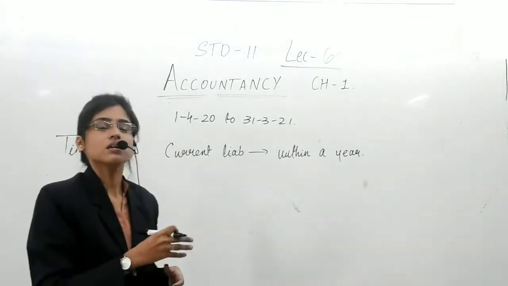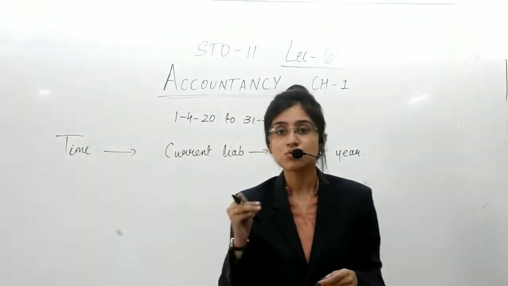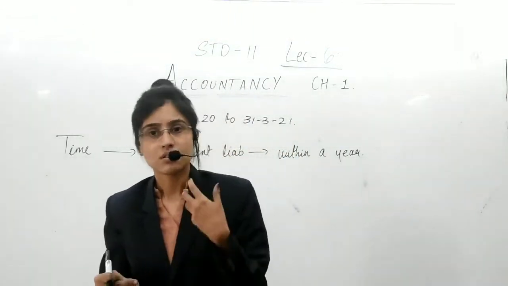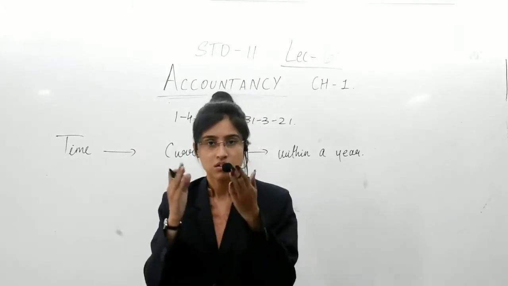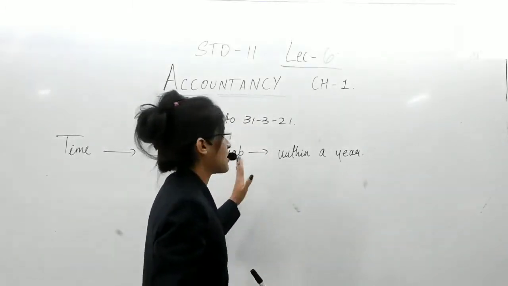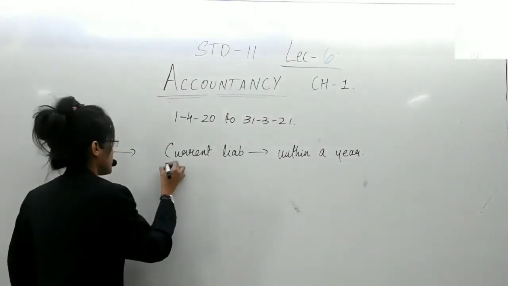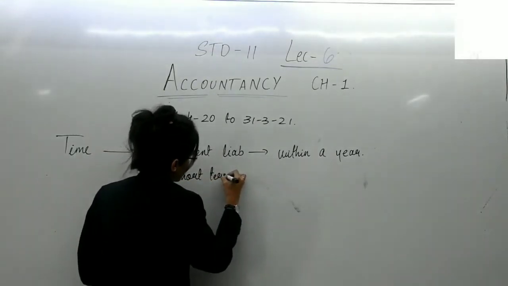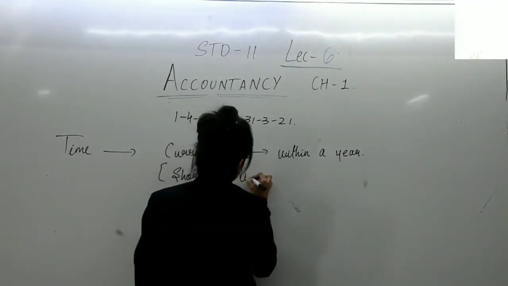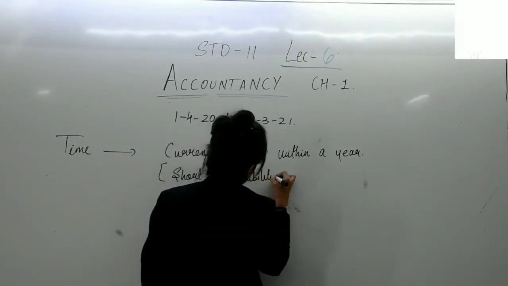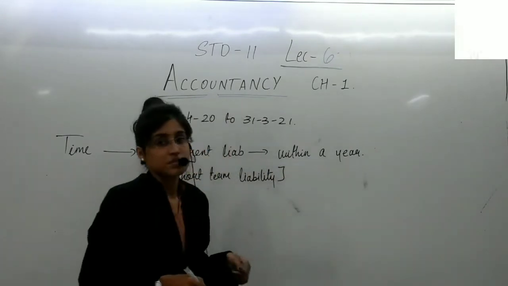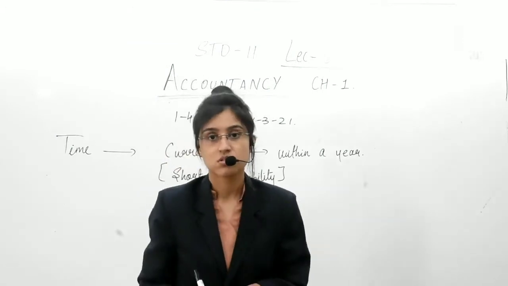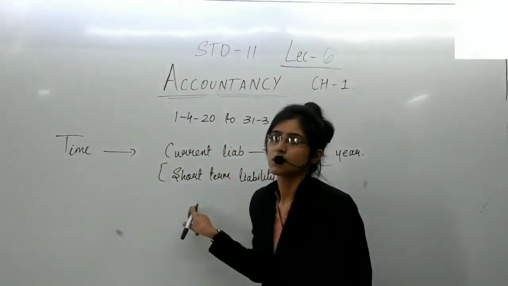Any amount that you are supposed to pay within that particular accounting year is a current liability, also known as short-term liability. The amount payable for the credit purchase of goods comes under this category.